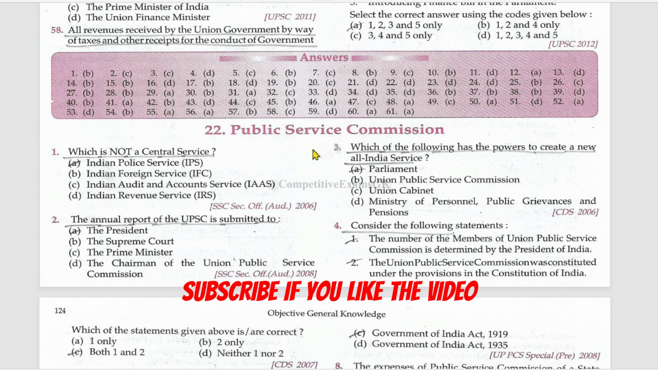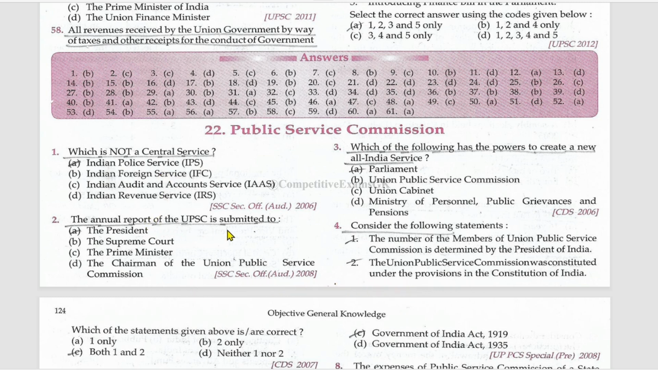Next chapter is Public Service Commission. Which is not a central service? Indian Police Service. The annual report of the UPSC is submitted to the President. Which of the following has the powers to create a new All India service? Parliament.